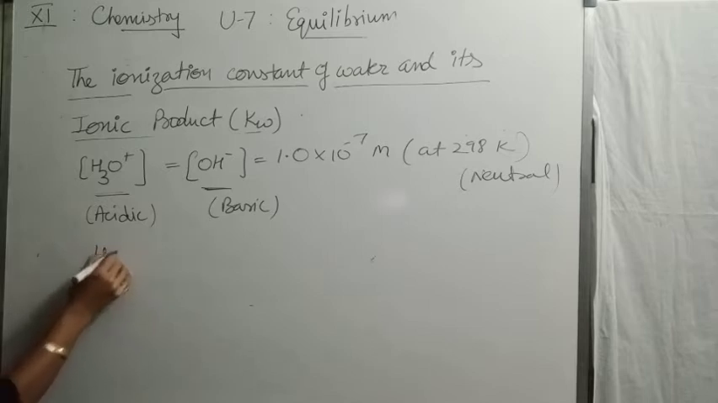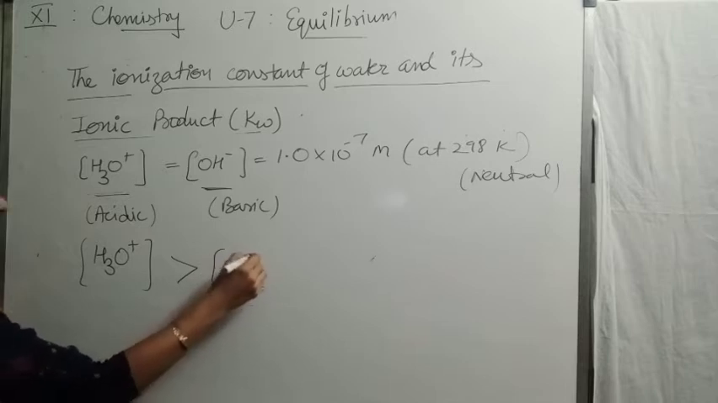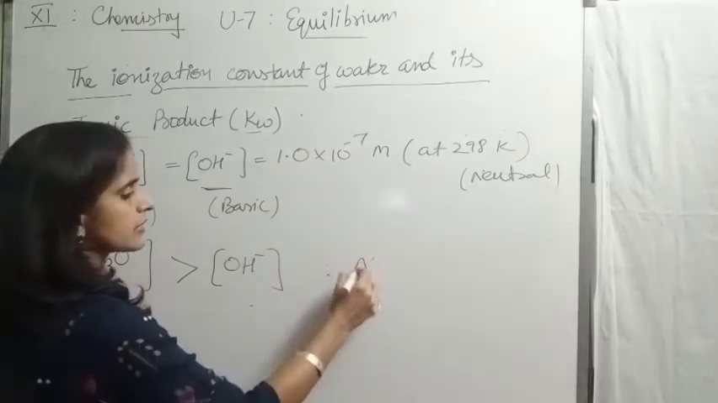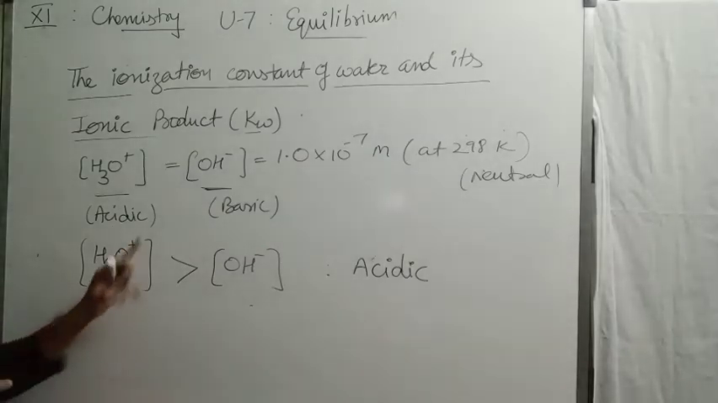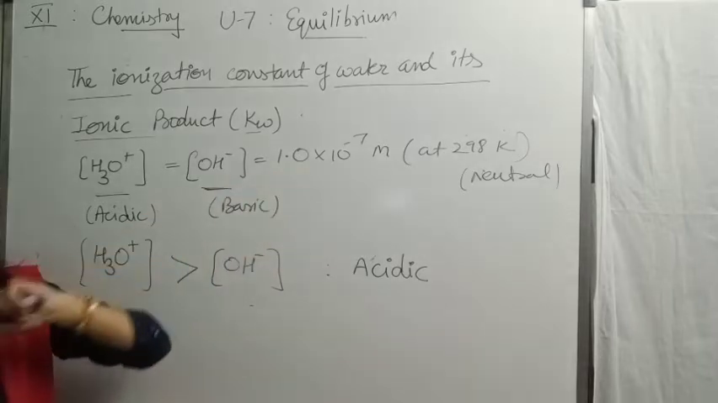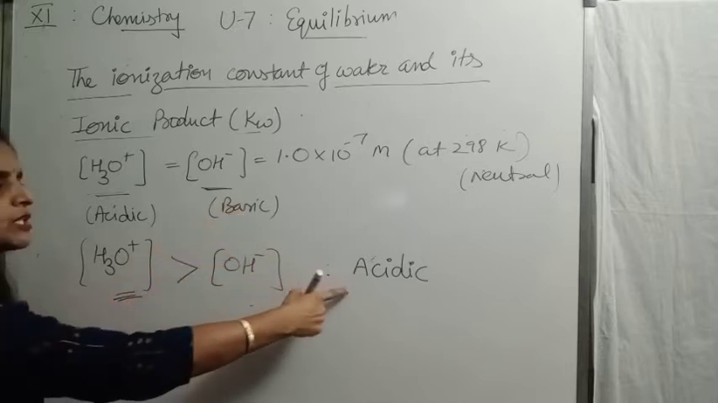But if the concentration of hydronium ion is greater than hydroxyl ion, then in such a case the resulting solution would be acidic. Means the value would be more than 10 to the power minus 7, because at 10 to the power minus 7 the solution is neutral. So if hydronium is more than 10 to the power minus 7, then the solution is